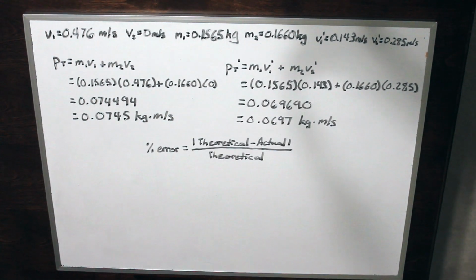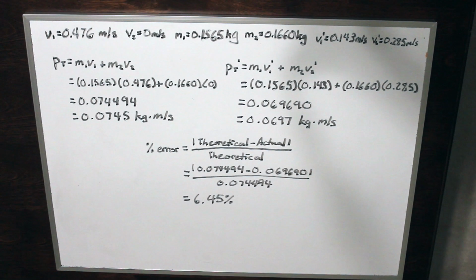Once again, our calculations showed that the majority of the momentum was conserved. We had an initial total momentum of 0.0745 kg per second, and a final total momentum of 0.0697 kg per second, leaving us with a percent error of 6.45%. Again, because our calculations did not account for friction or movement within two dimensions, our momentum was not completely conserved.